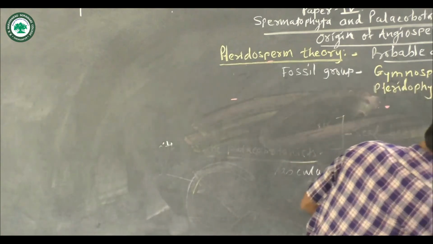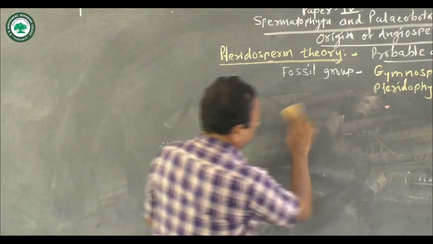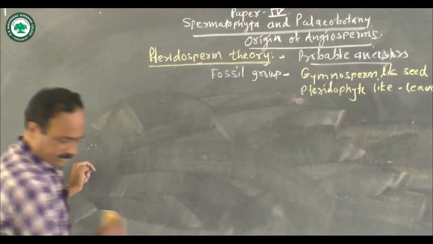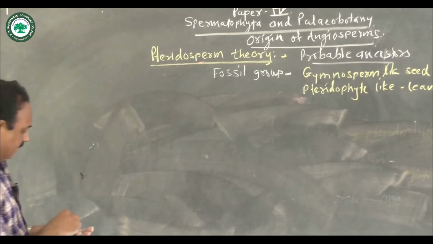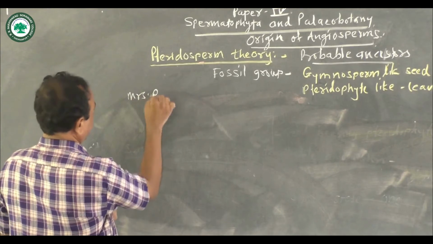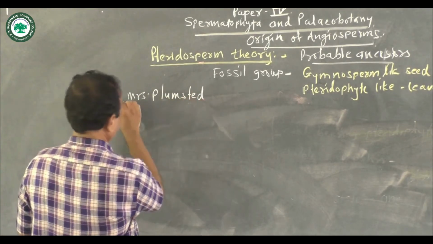Then the second evidence is suggested by the Indian scientist, Mrs. Plumstead.